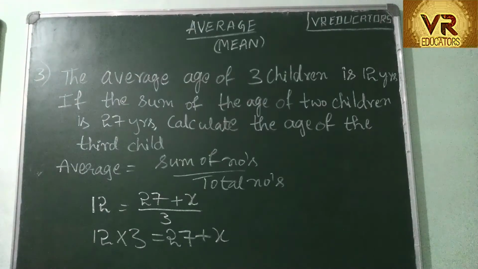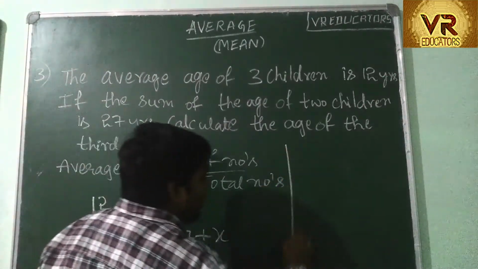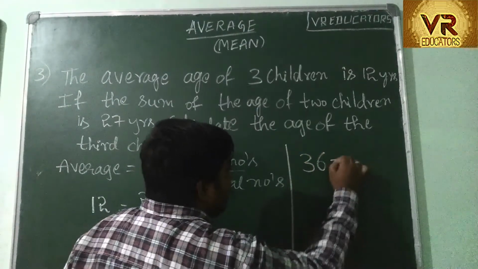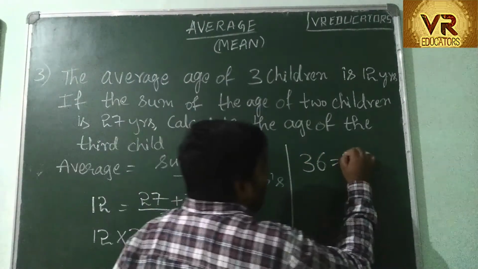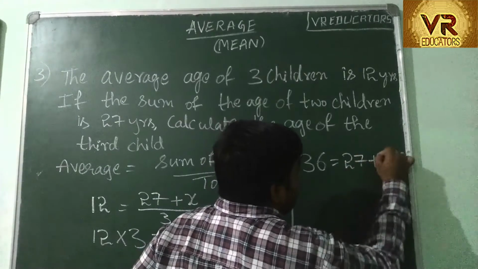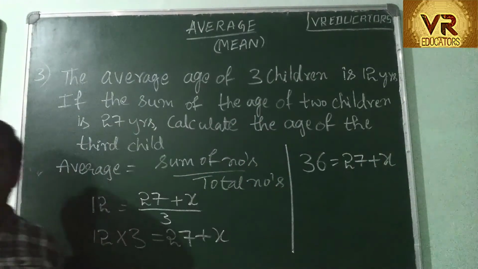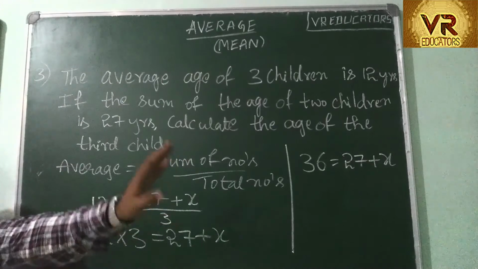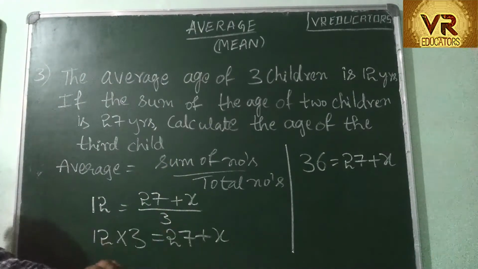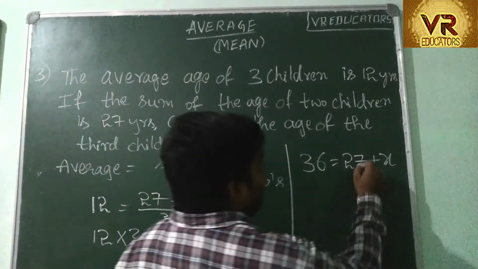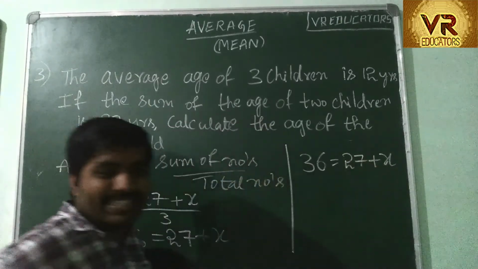Now multiply this. 12 3s are 36. Let me write it here. 12 3s are 36. 36 is equal to 27 plus x. Okay? x is the age of the child which we don't know. Now, here we have plus 27.